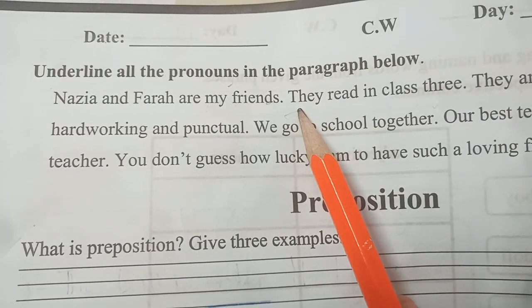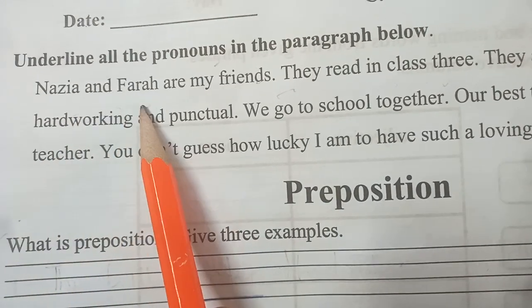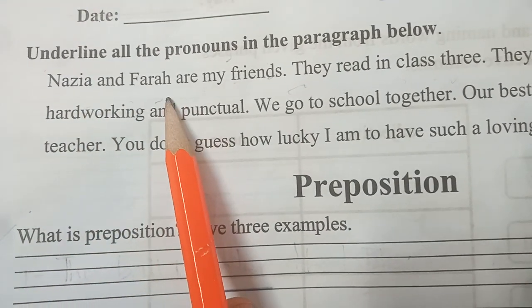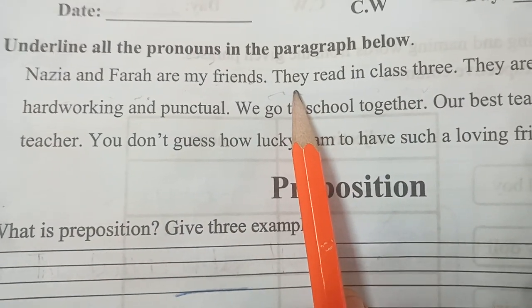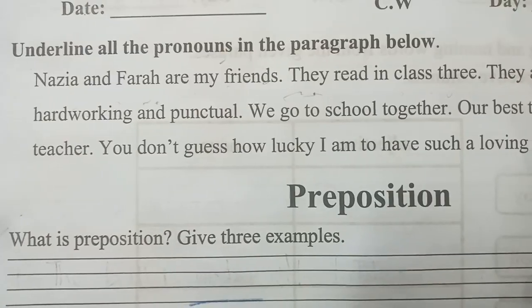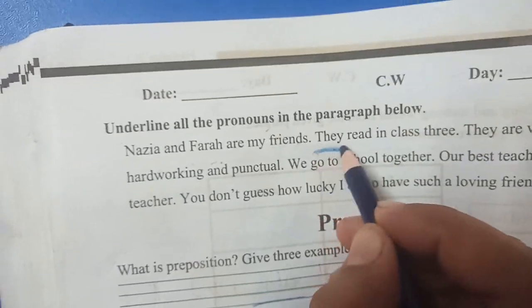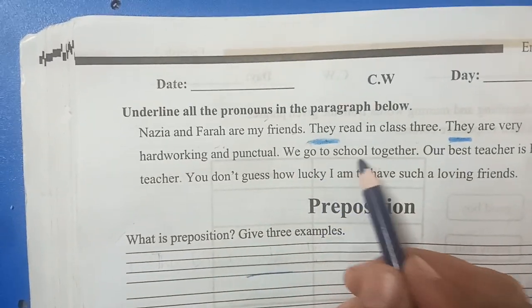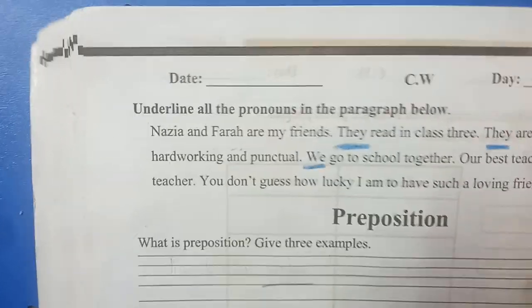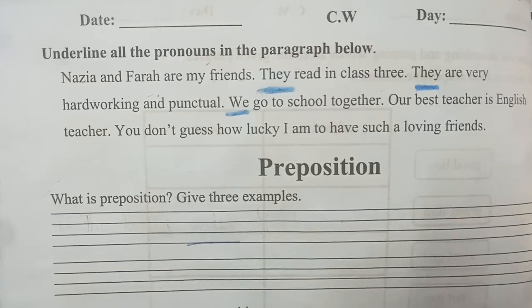Here we use the word they instead of the names of the girls again and again. First we use the names of the girls and then we use they instead of their names. So underline the word they. They is a pronoun. They are very hardworking and punctual. So again we go to school together. I have done 3 for you, and you have to do the rest on your own.